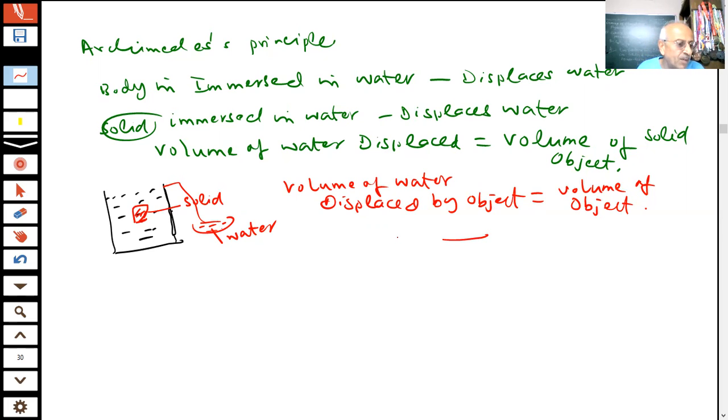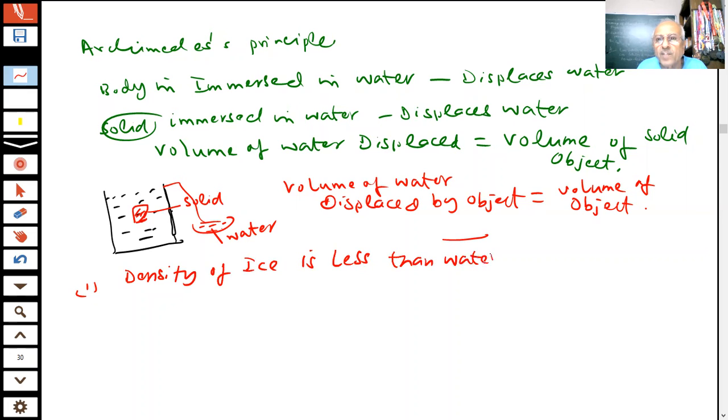We can use it. Therefore, students, what we have defined in today's lecture is density and relative density. You have seen the density of ice is less than water. Therefore, will ice float or sink on water? Tell me. The density of ice is less than water, student. Therefore, ice floats on water. Okay?